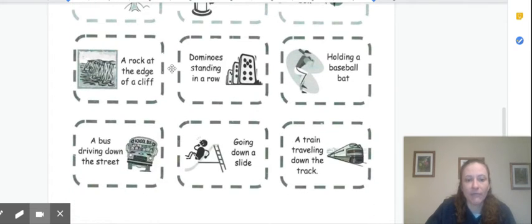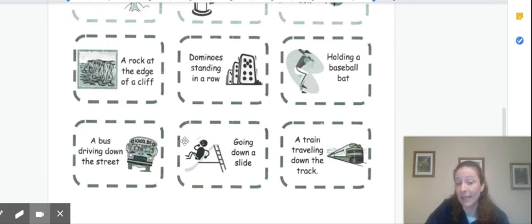Let's scroll down a little bit farther. A rock at the edge of a cliff, once again, not moving. This is considered potential. Domino standing, waiting to fall over. That is potential. This person here who's holding the baseball bat, getting ready to swing, that is going to be potential. Someone driving down the street in a school bus. Now that is moving, so we have kinetic.